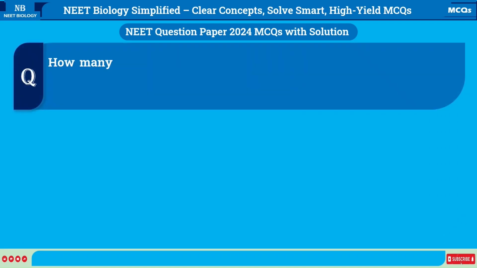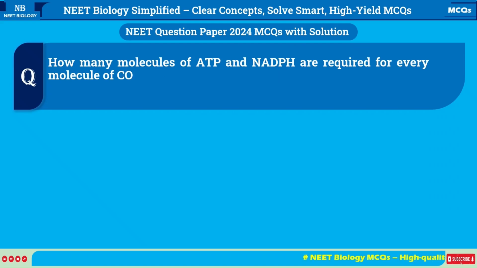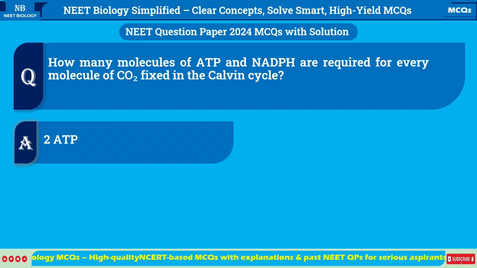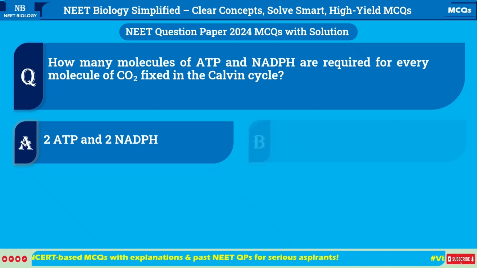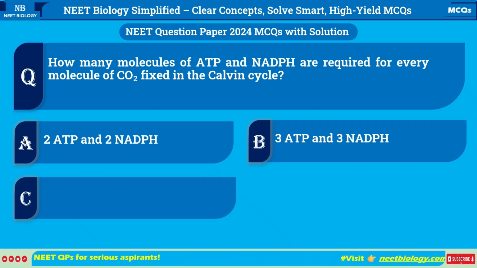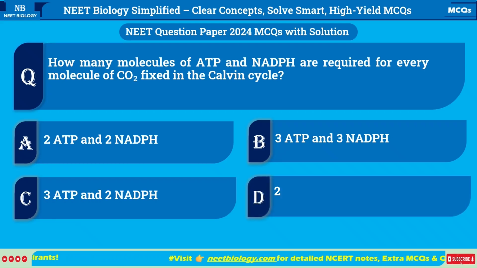How many molecules of ATP and NADPH are required for every molecule of carbon dioxide fixed in the Calvin cycle? A. 2 ATP and 2 NADPH. B. 3 ATP and 3 NADPH. C. 3 ATP and 2 NADPH. D. 2 ATP and 3 NADPH.